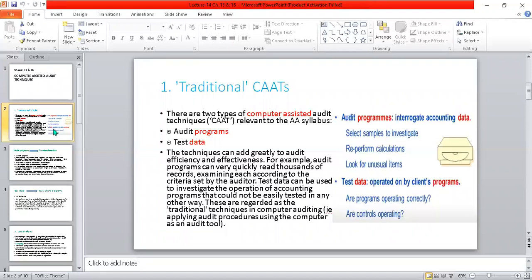After interrogating the data, he can easily check the true and fairness of the information. If the information is true and fair, he can generate a clean or unqualified report for a company, which has a good impact on the image of a company.